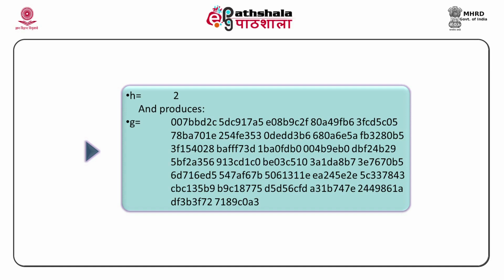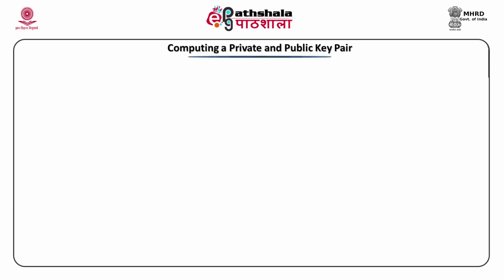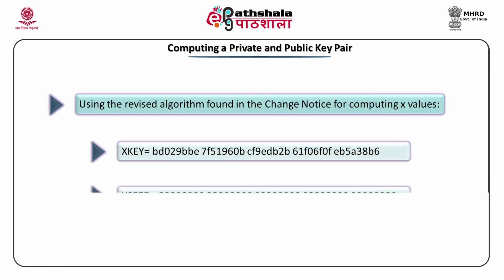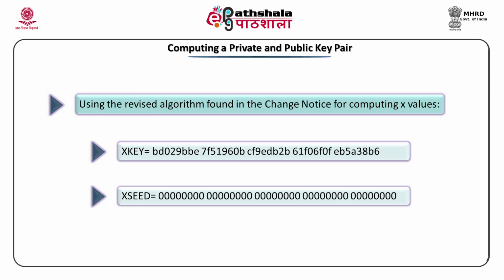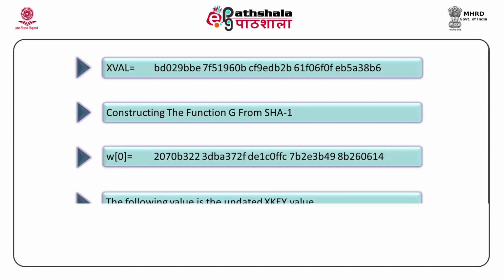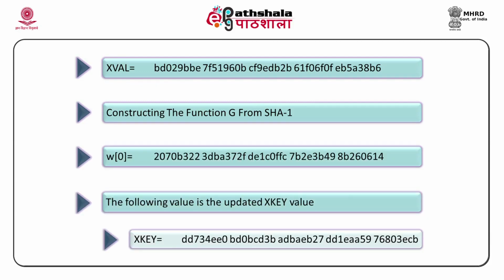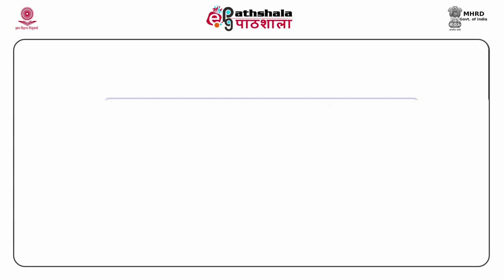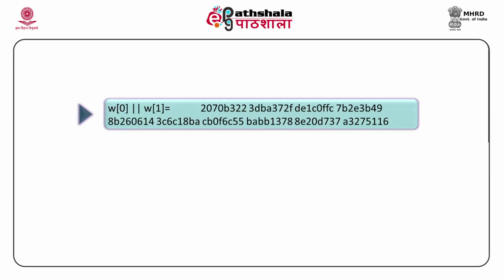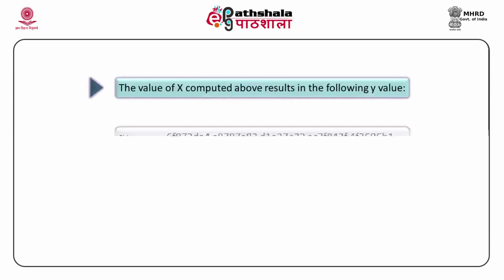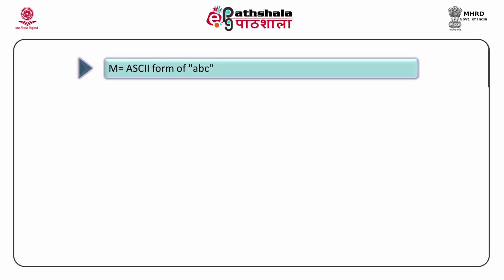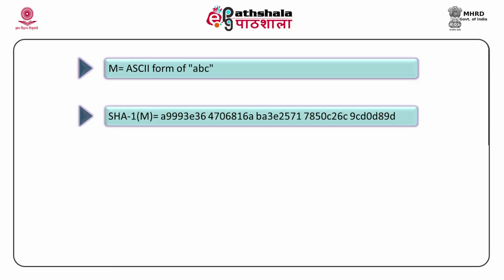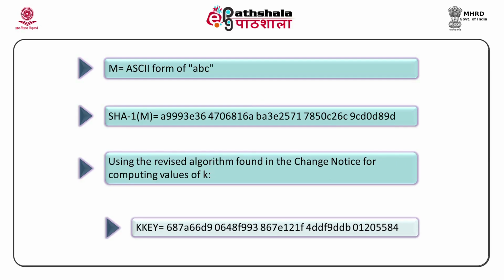Then to generate G, computing a private and public key pair using the revised algorithm found in the change notice for computing X values, X key and X seed are computed. From the X value, the computation of W0 is done and the following value of X key is updated. In such a way W0 and W1 are appended together and the X value is there. From X the computed Y value is shown. M is the message, which is the ASCII form of ABC. SHA1 is applied to compute the hash. Using the algorithm, K is generated.